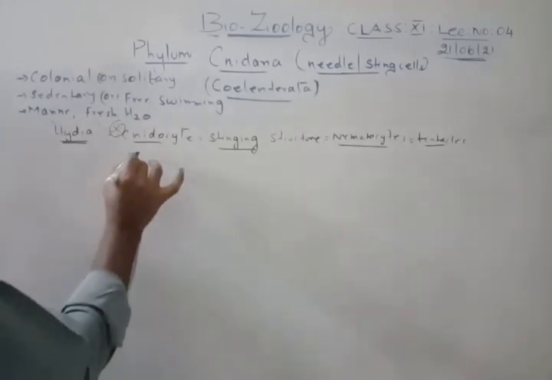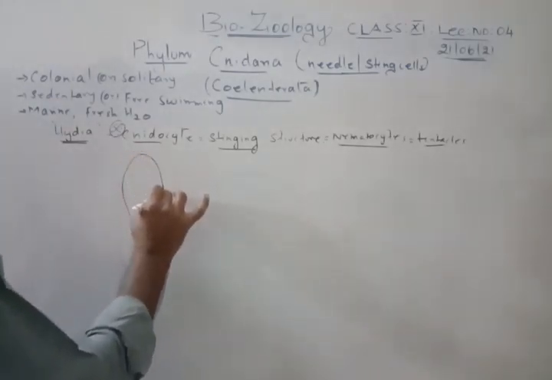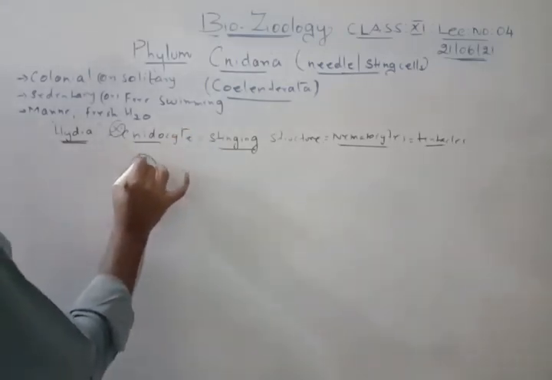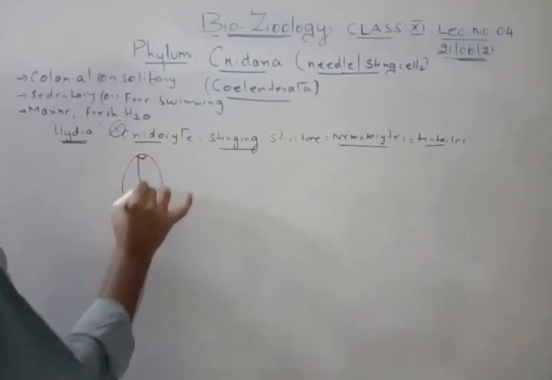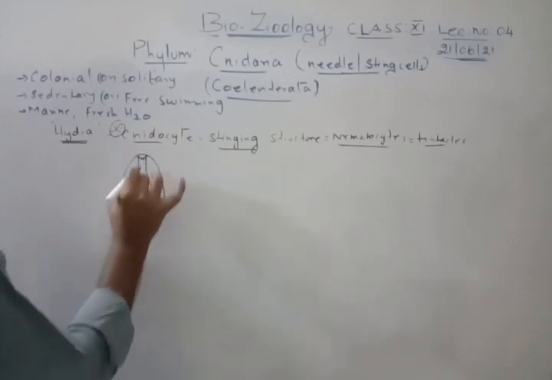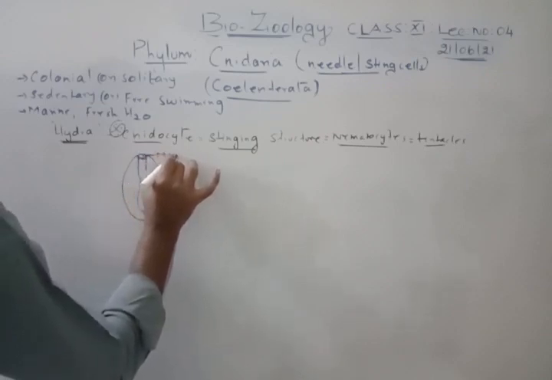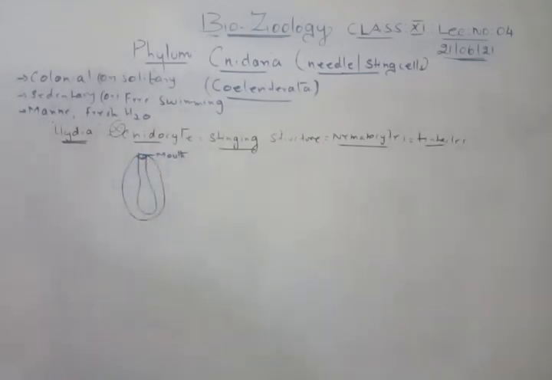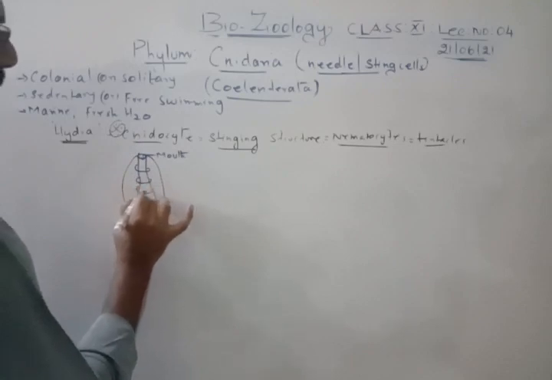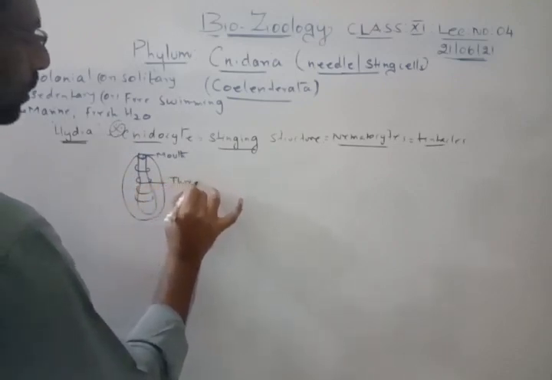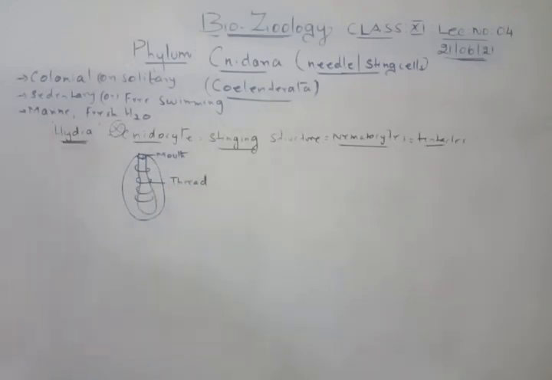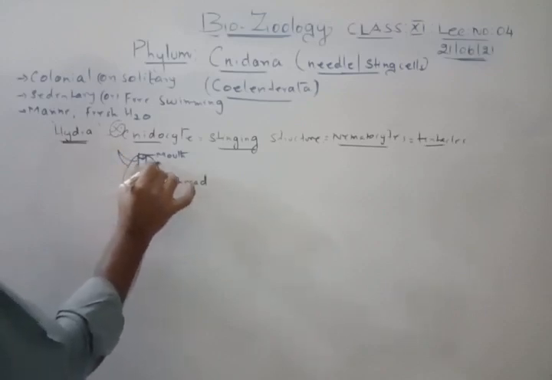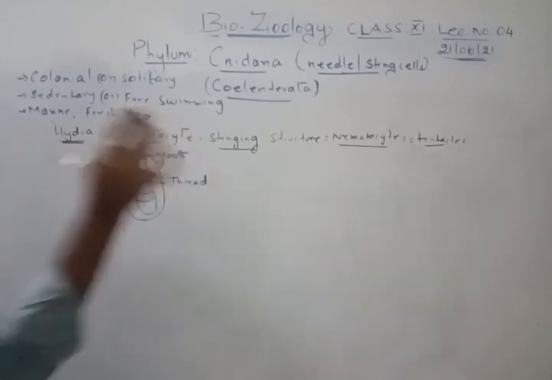Now I will explain the diagram so that you can understand these stinging cells, nematocysts and all. Here the mouth part will be there on the top. This is the mouth of this animal. And it will be surrounded by thread-like structures like this. This thread-like structure will have needle-like structures for stinging. So this is what the cnidocytes are.